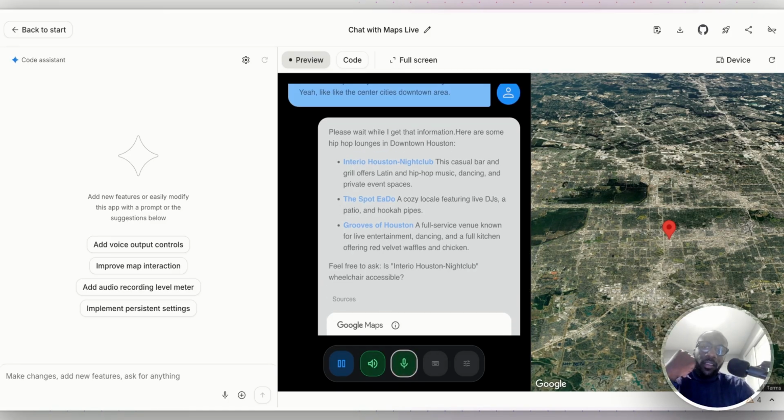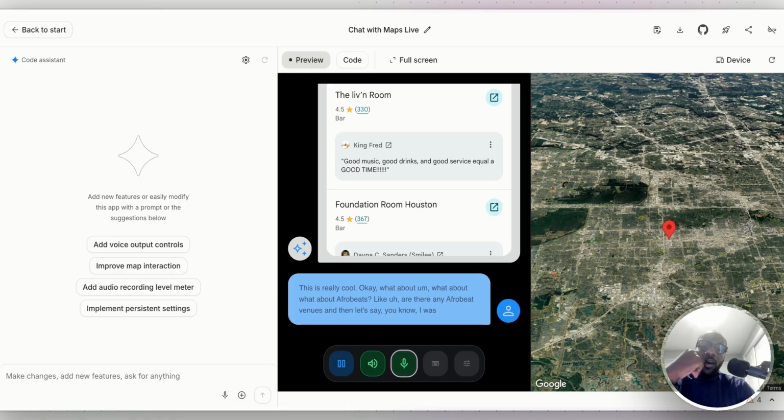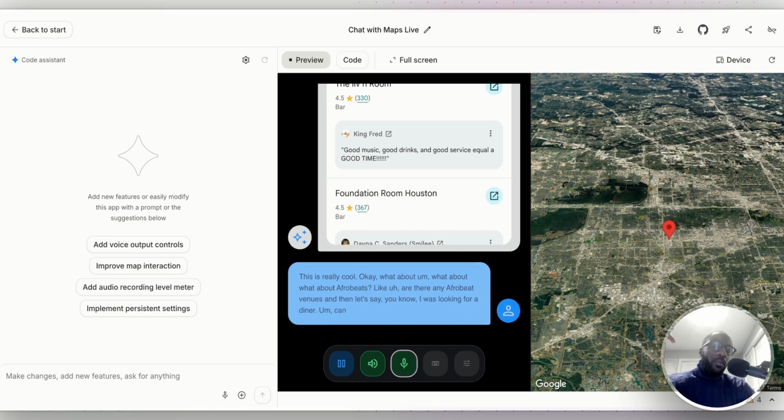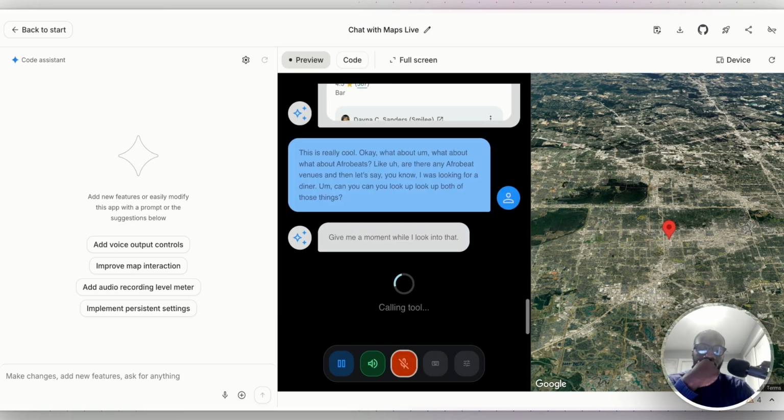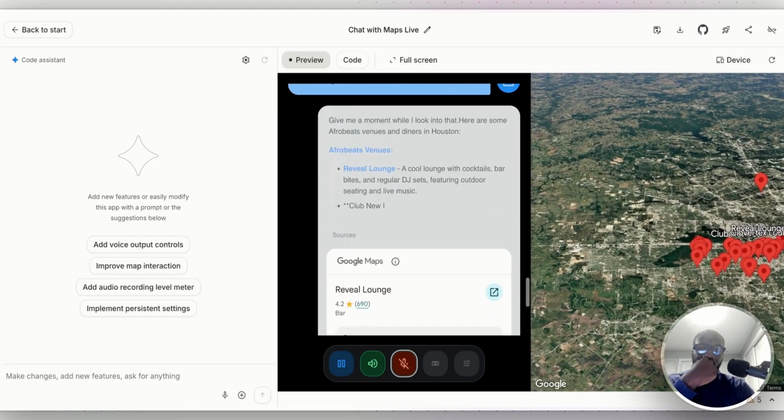Okay, what about Afrobeats? Are there any Afrobeat venues? And then let's say I was looking for a diner. Can you look up both of those things? Give me a moment while I look into that. Here are some Afrobeats venues and diners in Houston.